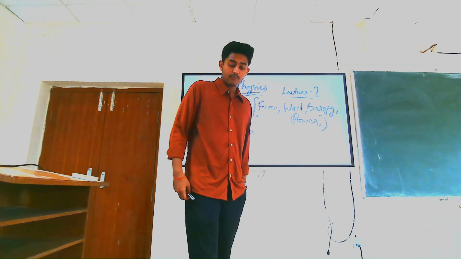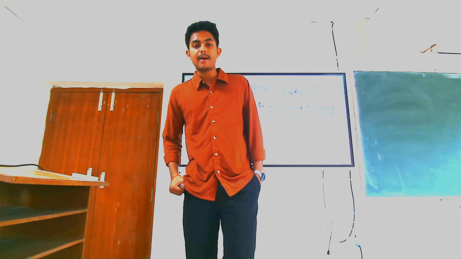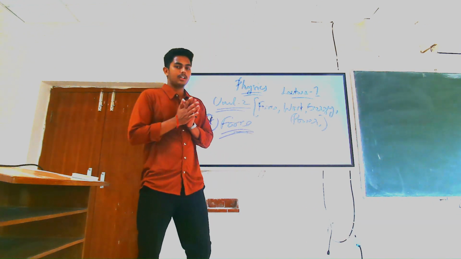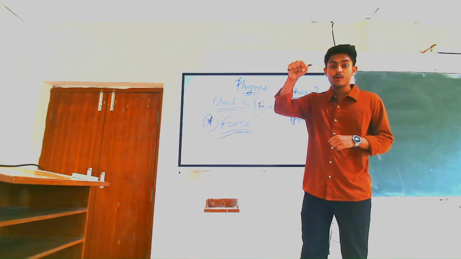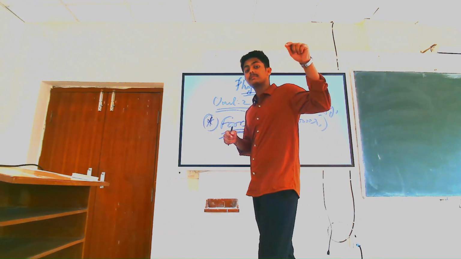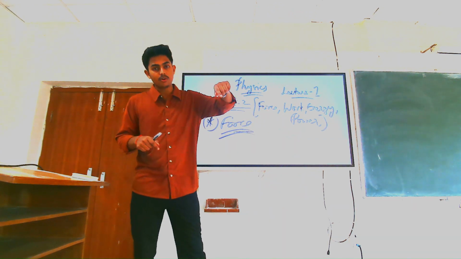But we know what you mean by mass. I already insisted that weight is the force exerted by gravity, the gravitational force on that object.